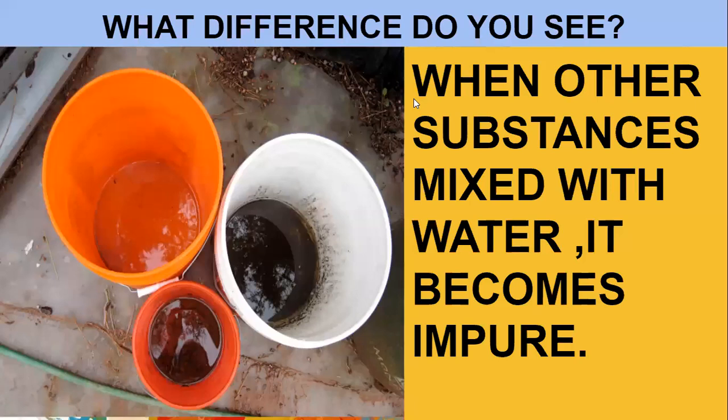So what difference do you see? When other substances are mixed with water, it becomes impure. So what you studied over here is that when the rainwater is collected directly in the container, there was no mixture of any other things. It was pure water. But when it is flowing on the ground, then other substances are mixed with water and it makes the water impure. We cannot drink this impure water.